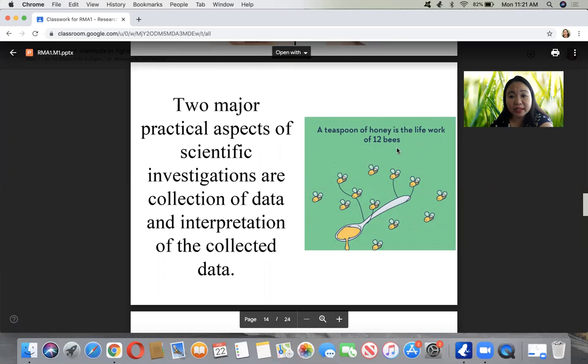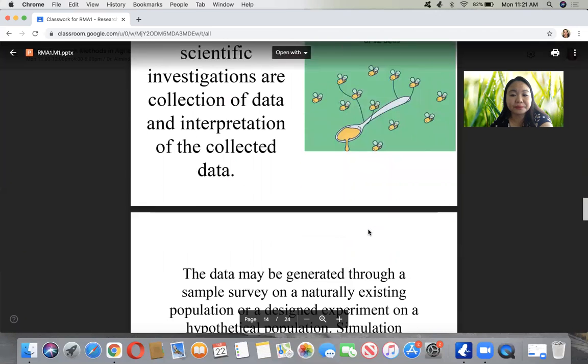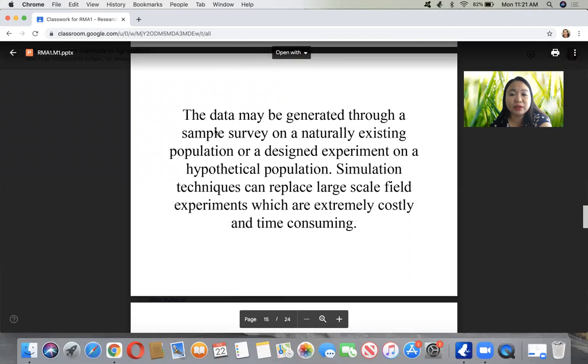A teaspoon of honey is the life work of a dozen bees, which just means hard work. So the data part and the interpretation of the data collected is really hard work or life work. The data may be generated through a sample survey on a naturally existing population, or a designed experiment on a hypothetical population. You only get the samples. Even in a survey, we only get a selected sample of persons, or a selected sample of the population in an experiment for plants.